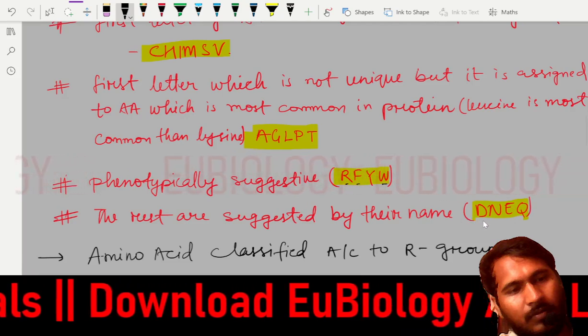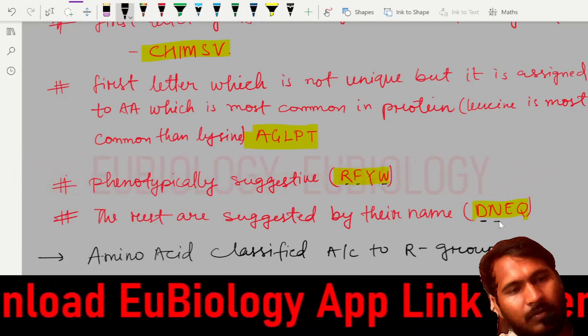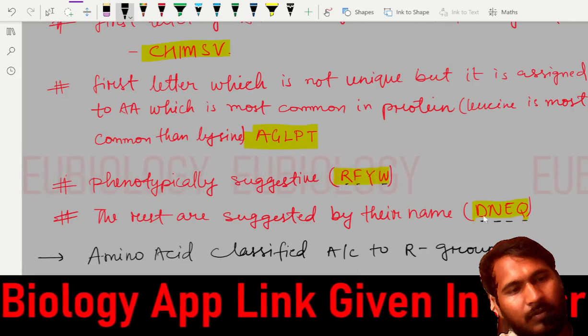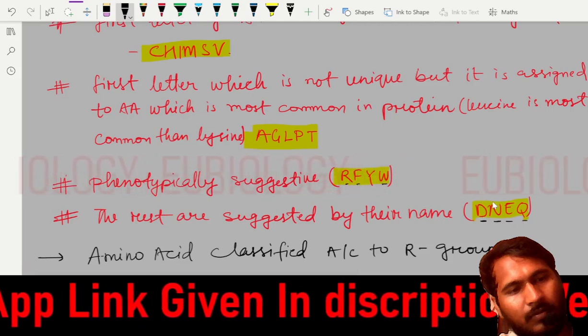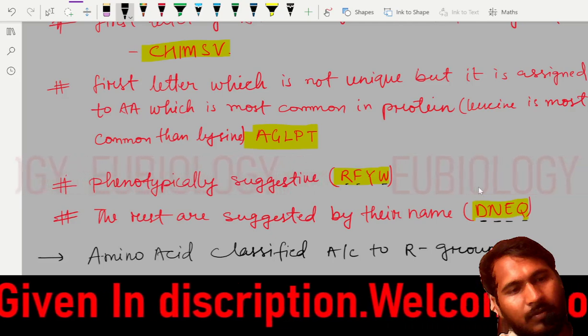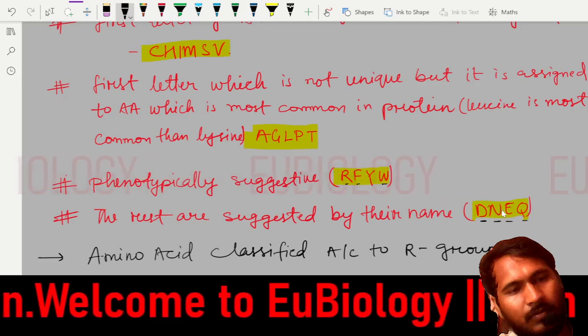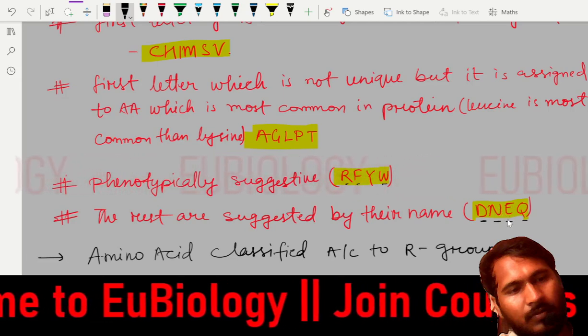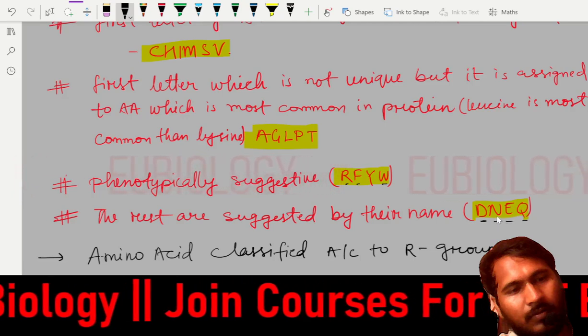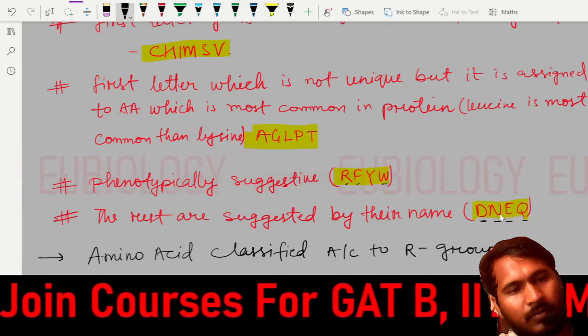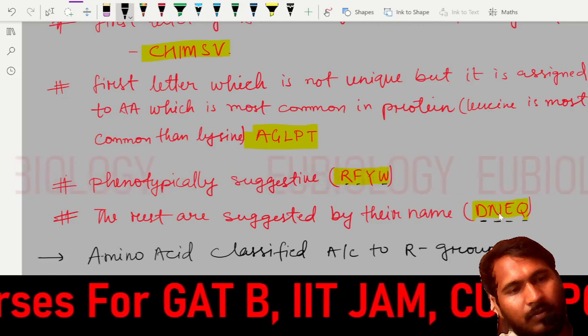It is difficult to think of any amino acid with D, but if you see aspartic acid, D means aspartic acid. Then N is asparagine.